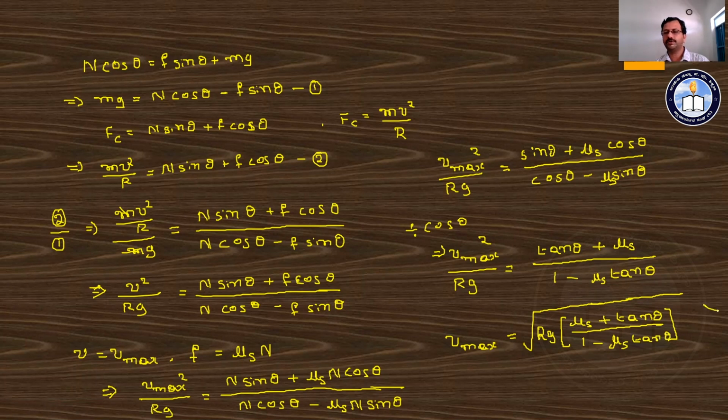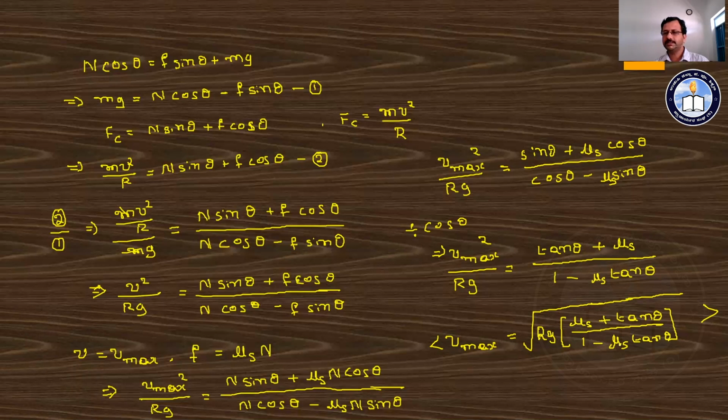This is the equation for the maximum speed with which a vehicle can move on a banked road in the presence of friction. If we assume there is no friction, then mu s value becomes equals to 0 and hence it is rg into tan theta.